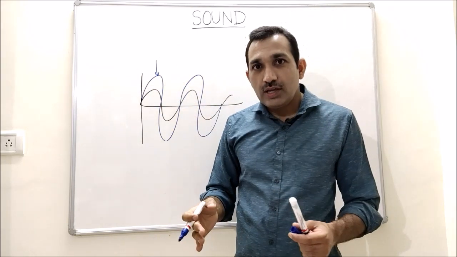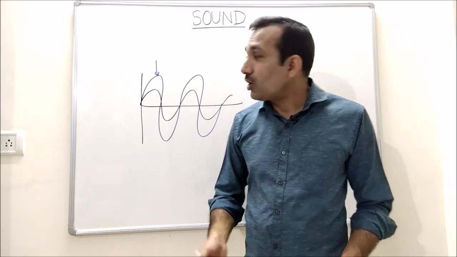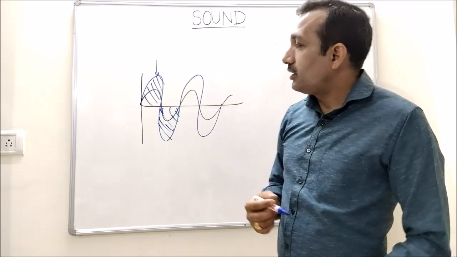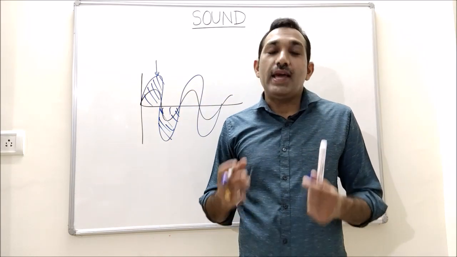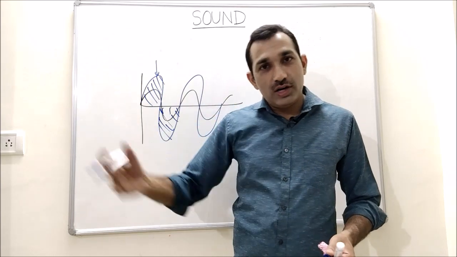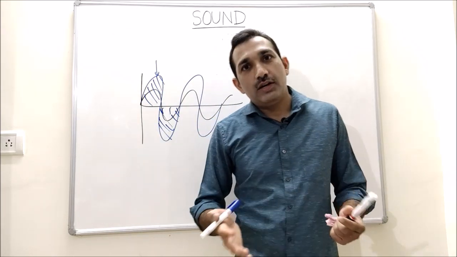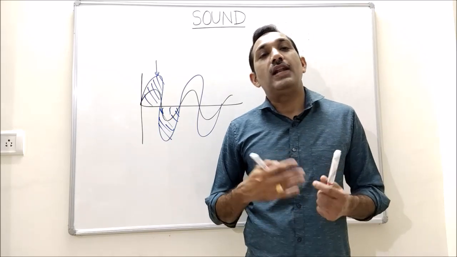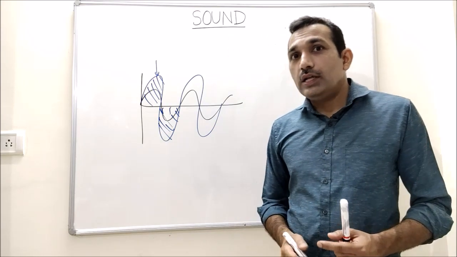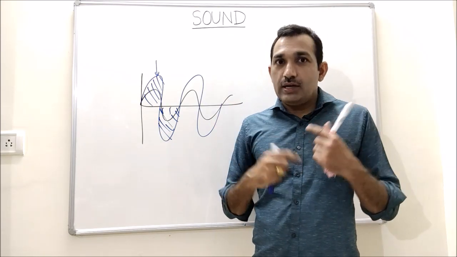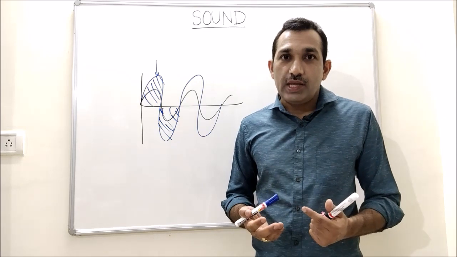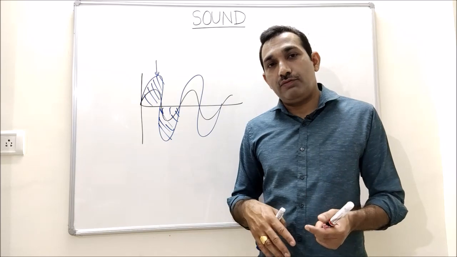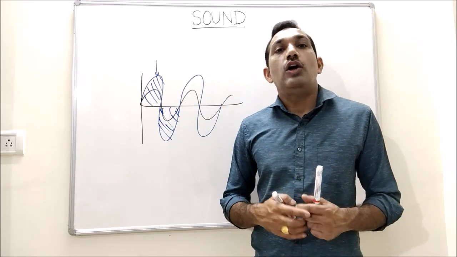When sound is louder, it has more energy, because we can see the area covered by the wave is more. When energy is more, it can travel a longer distance. So if we need to send energy to a larger distance, we have to make sure it is loud enough. And pitch is the way our ear feels the frequency. If frequency is high, it is called high pitch, and if frequency is low, that is called low pitch.